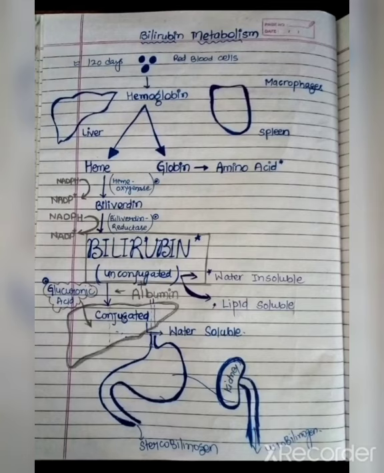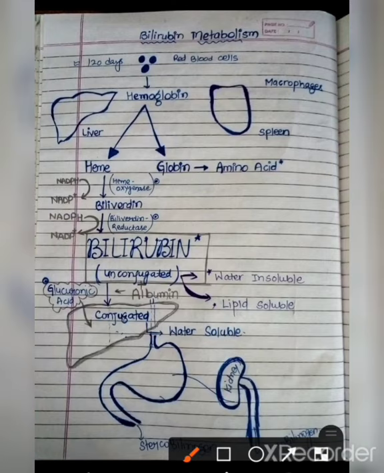Now we will discuss the formation of bilirubin. As we already discussed, bilirubin is the product of RBC's breakdown, so the process starts from the red blood cells. The average lifetime of red blood cells is 120 days. So the red blood cells are continuously undergoing a hemolysis process. As the red blood cells disintegrate, the hemoglobin is degraded, or we can say broken into two parts, the heme and the globin part.